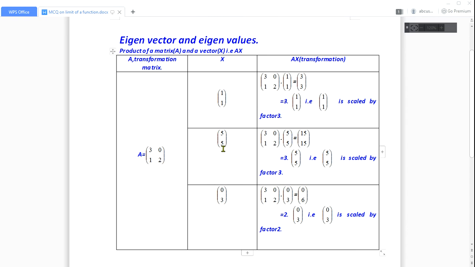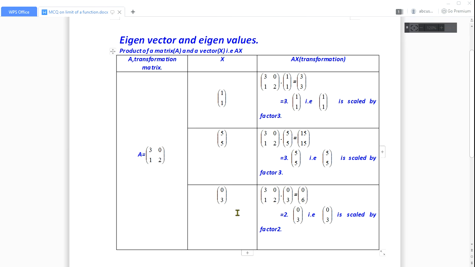Okay, and let's take the next vector (5, 5), and here we just do the matrix multiplication. After the matrix multiplication the resultant vector is 3 times the previous vector, 3 times (5, 5). That means this number 3 is the factor due to which the vector is scaled. This factor 3 is called the eigenvalue, and this vector (5, 5) is called the eigenvector for this transformation matrix.